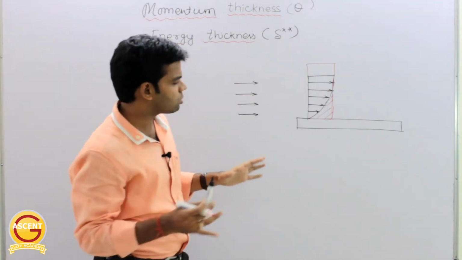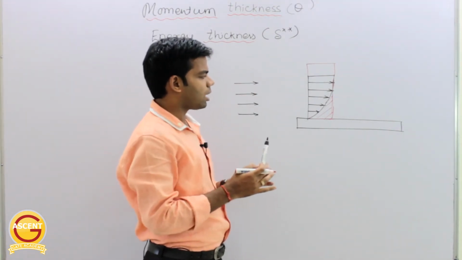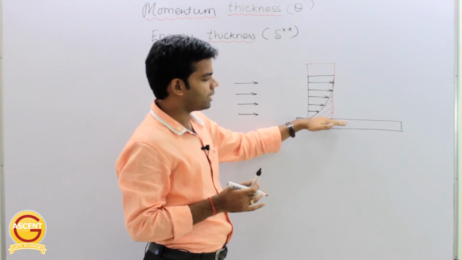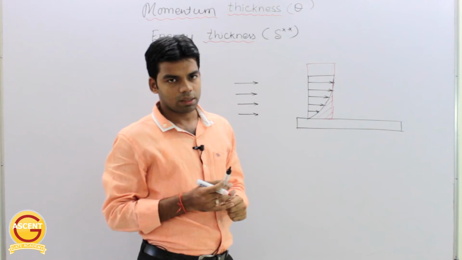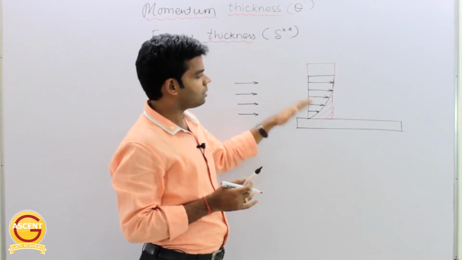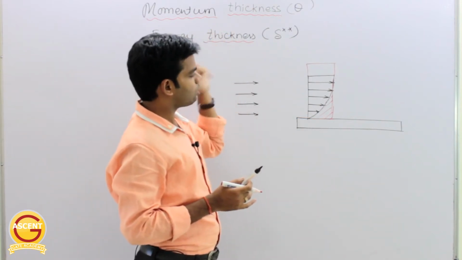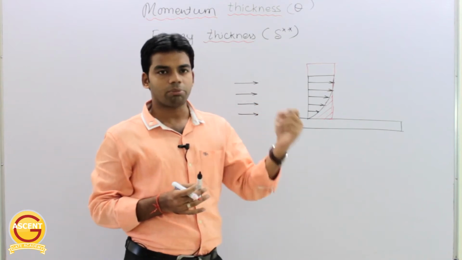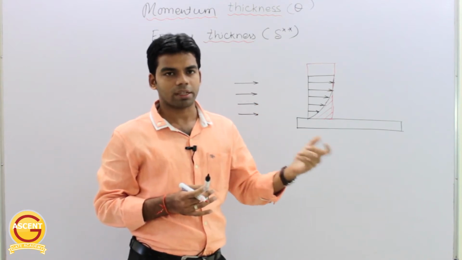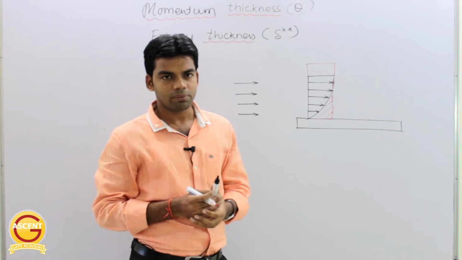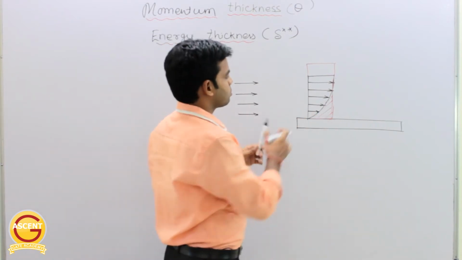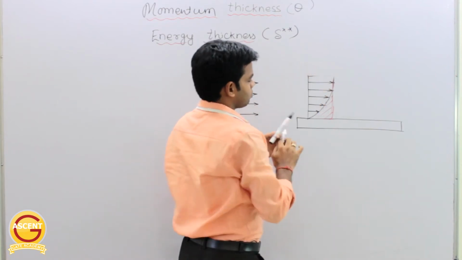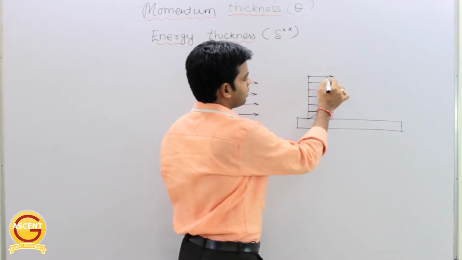Okay, and physically we can also understand this in this way: the amount by which this plate, this boundary, has to be displaced so as to compensate for the loss of energy and loss of momentum is called the energy thickness or momentum thickness respectively. As I told you there is loss of momentum and loss of energy.